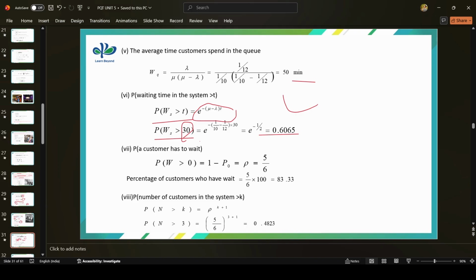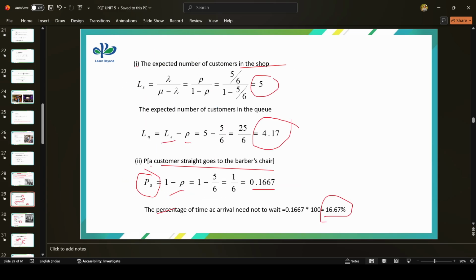Your seventh one is P of W greater than 0, which is 1 minus P naught. That means he is the second person to get the chair. So 1 minus P naught is equal to rho, since P naught is 1 minus rho. Rho is 5 by 6. Percentage means multiply by 100, so you get 83.33.